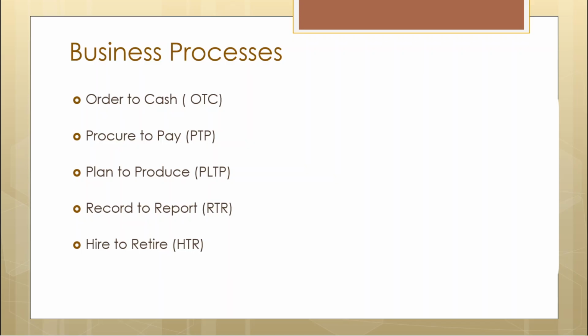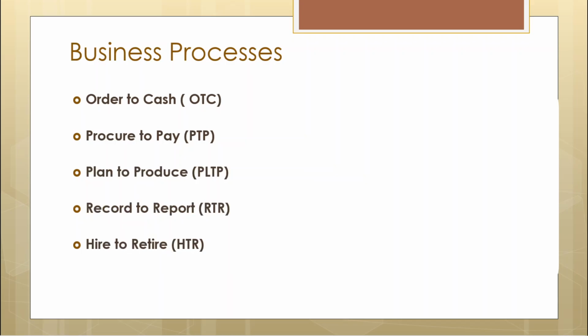For all these departments, we need the people, and we need to make sure we hire them and, till their retirement, make sure that the whole business process runs seamlessly. So: order to cash, procure to pay, plan to produce, record to report, hire to retire. These are the main business processes you need to know, which are integrated.